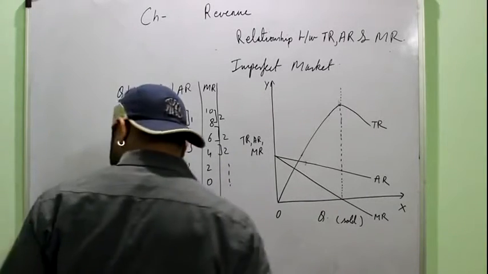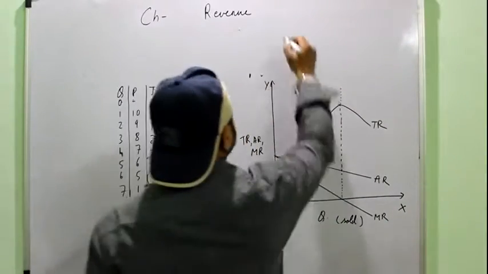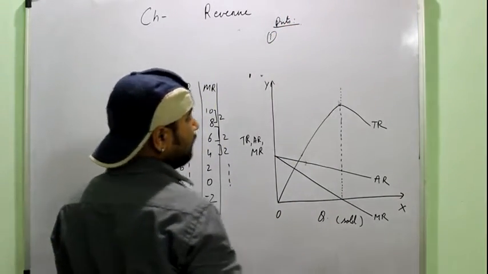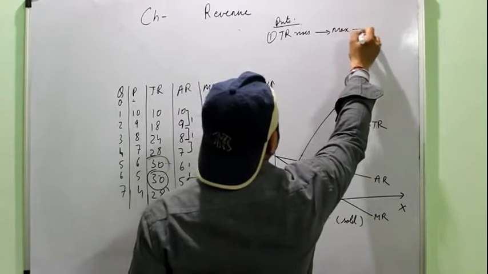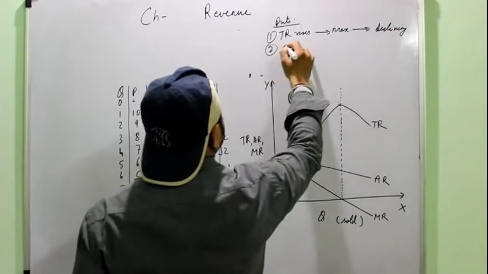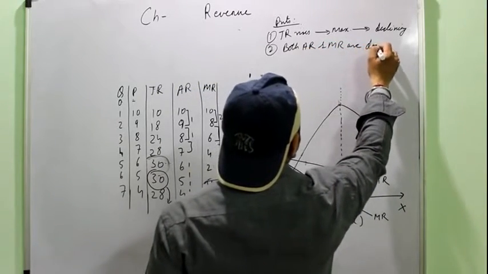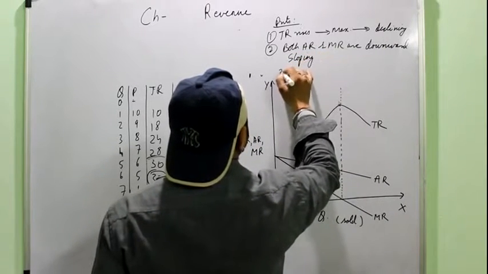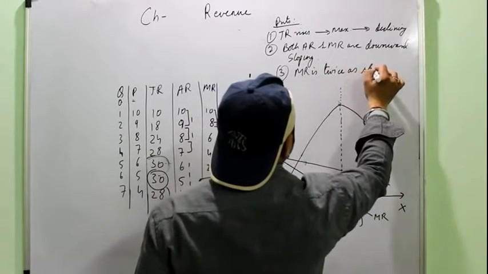The points that you have to remember under this relation, the certain points that you have to write. First thing that you observe is that here TR is inverse U-shaped. First it rises, reaches a maximum, and then starts declining. Second, both AR and MR are downward sloping. Then MR is twice as steep